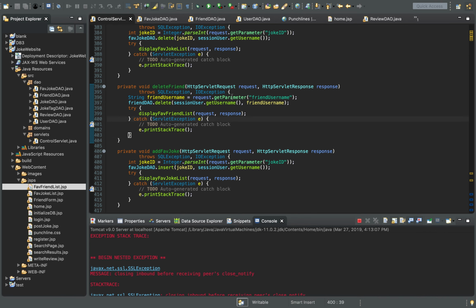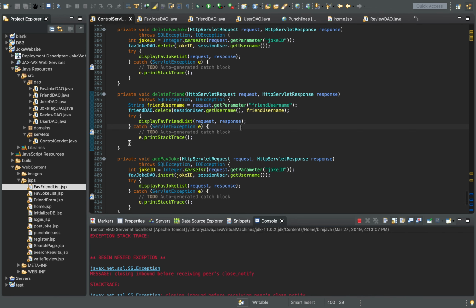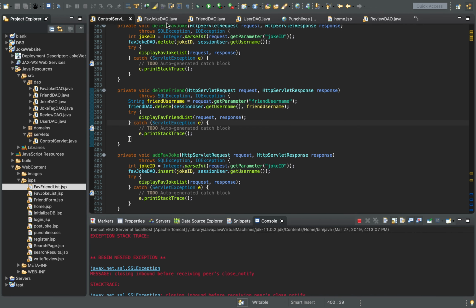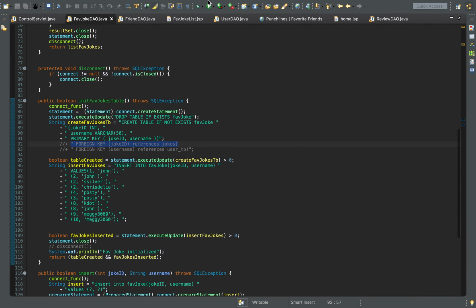So I get the parameter of friend username, delete the username, get the username from the session user, and then I have this try statement, which is basically displaying the favorite friend list, and this is part of the original project. Just use that. Show them our delete function too. Okay, the delete function, favorite friend, same thing.